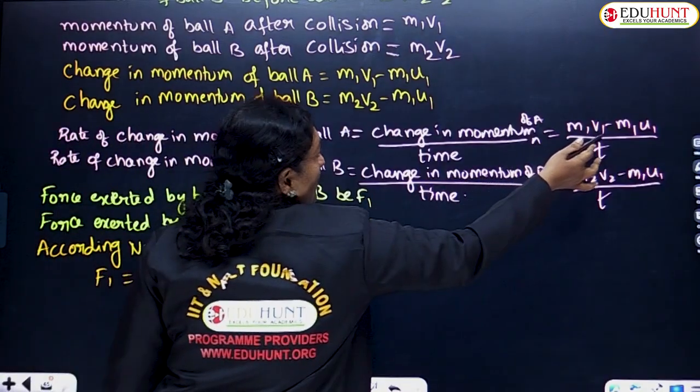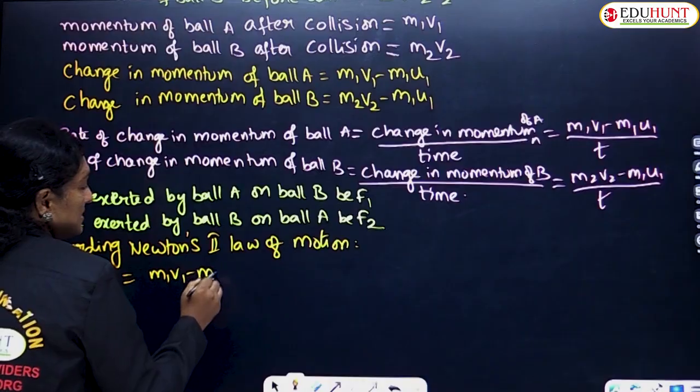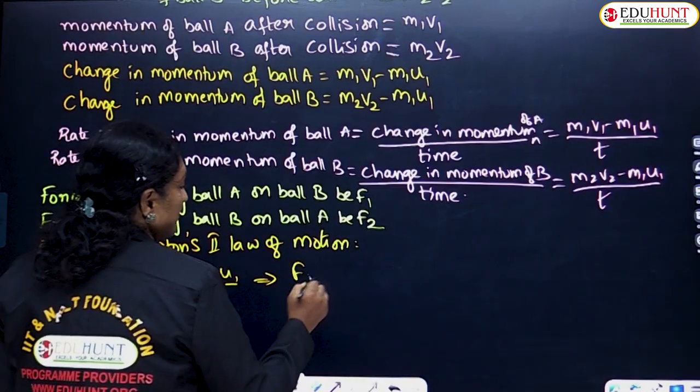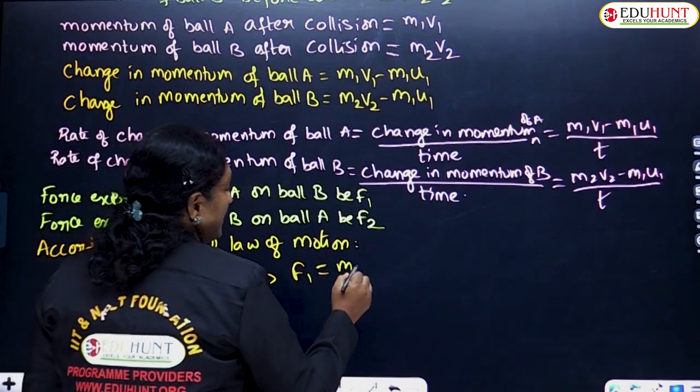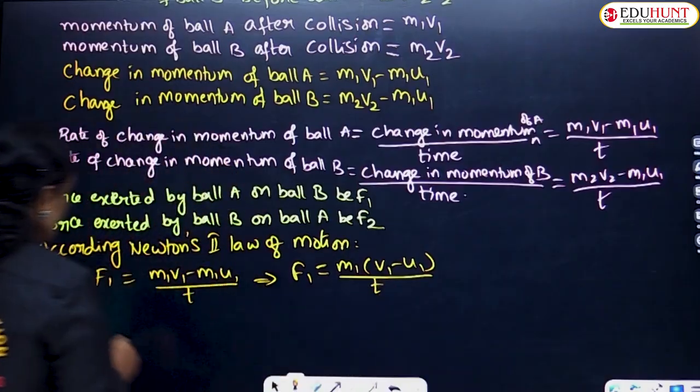So the rate of change of momentum of ball A can be written as m1 v1 minus m1 u1 upon t, or in other words, F1 can be written with m1 common as m1 into v1 minus u1 upon t.